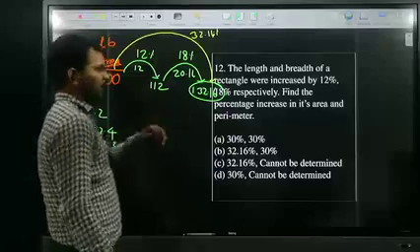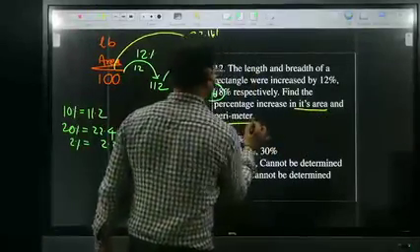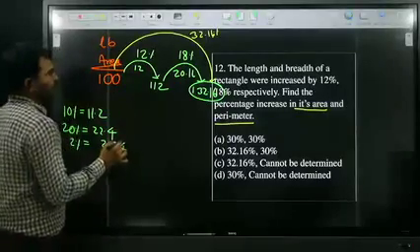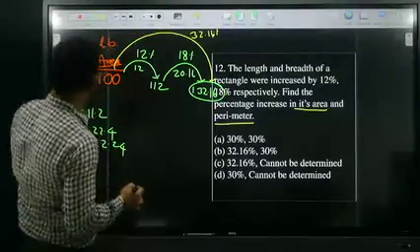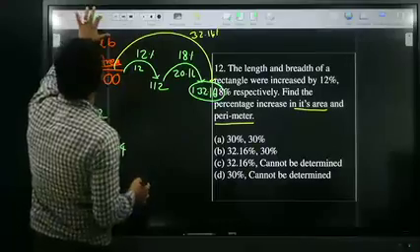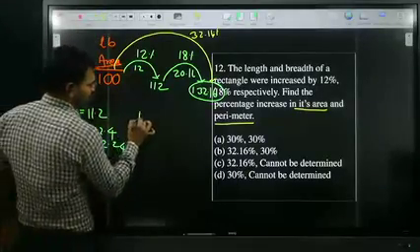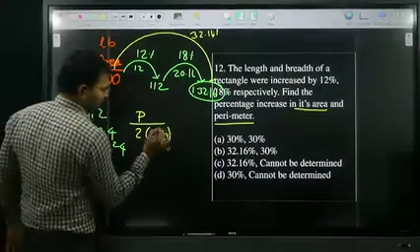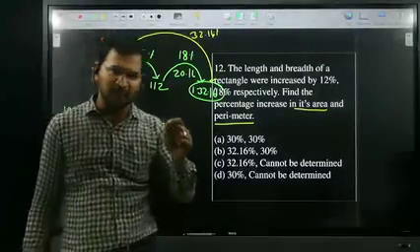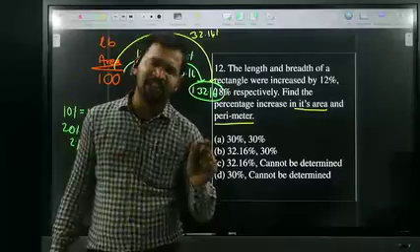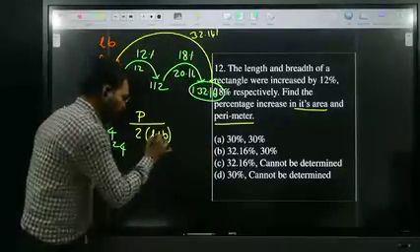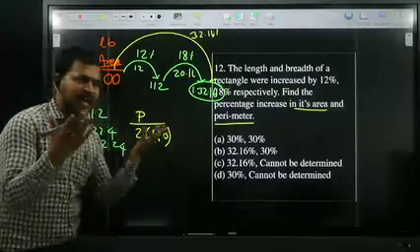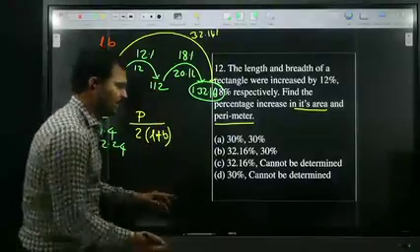And not only are they asking area, they're asking perimeter also. So what is the perimeter of the rectangle? Perimeter of the rectangle is nothing but 2 into (L plus B). Remember, all of you make a note: whenever the variables are in summation form like this, it's not possible to find out the answer. Answer cannot be determined.